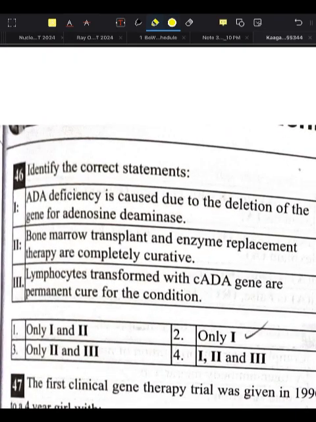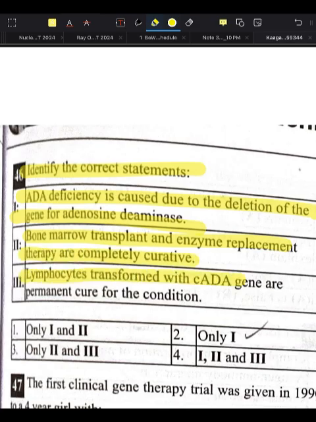Identify the correct statement. ADA deficiency is caused due to the deletion of the gene for adenosine deaminase. Bone marrow transplant and enzyme replacement therapy are completely curative. Lymphocyte transformed with ADA gene are a permanent cure for the condition. We have to identify the correct statement.